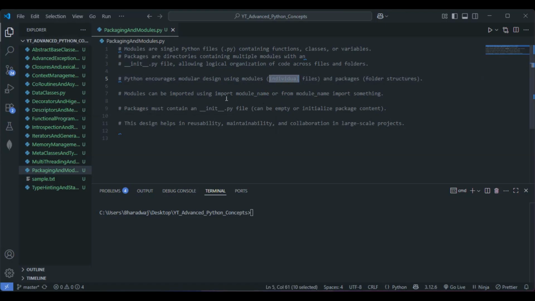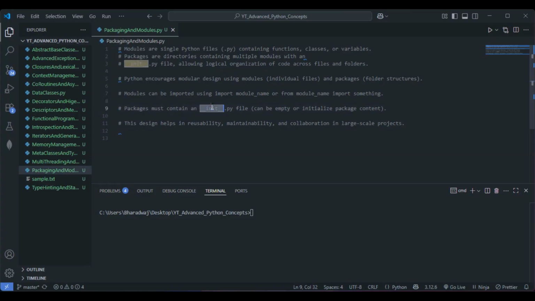Modules can be imported using import module_name, or from module_name import something. So we can import a certain thing by making use of the from keyword and the module name, and import whatever we want to import. This is important, just keep this in mind. Let's move on with the next point.